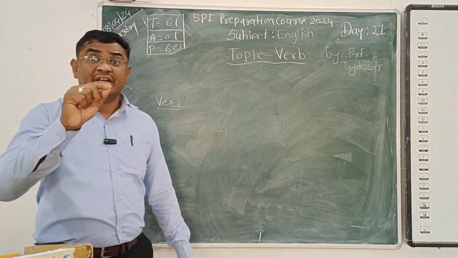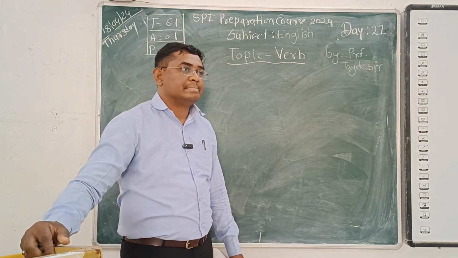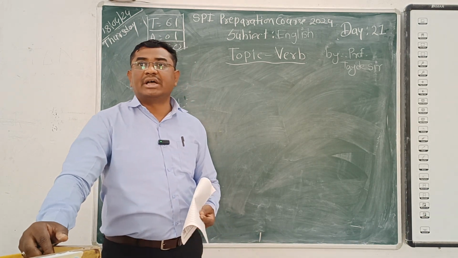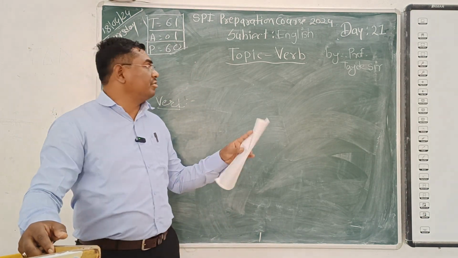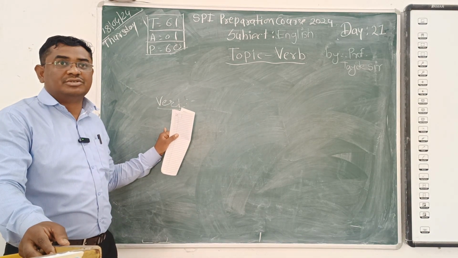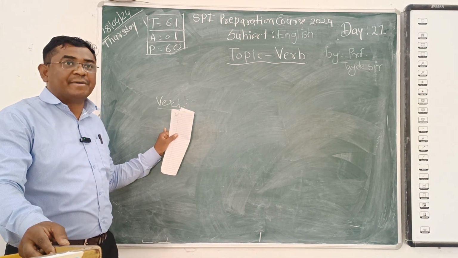Then next, anybody else? Come on. You can give me the answer. A verb is not a very difficult word. How can we define the verb?